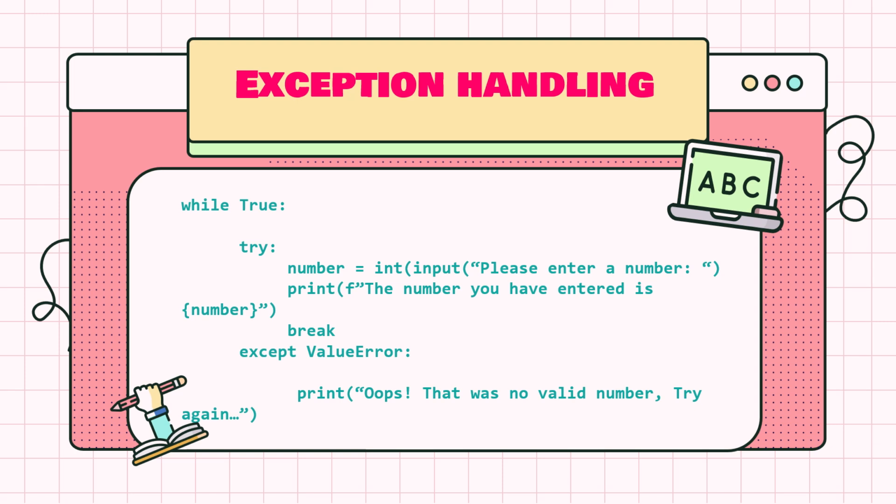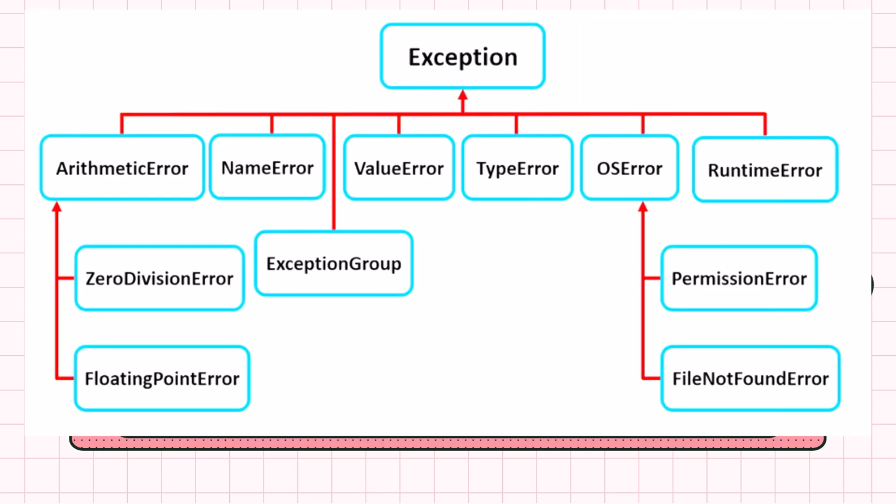This is a program where we have handled a value error exception. While we do programming, these are the errors that have to be handled by the exception handling mechanism: arithmetic error, name error, value error, type error, zero division error, exception group, floating point error, permission error, file not found. All these errors are to be handled by using the exception handling mechanism.